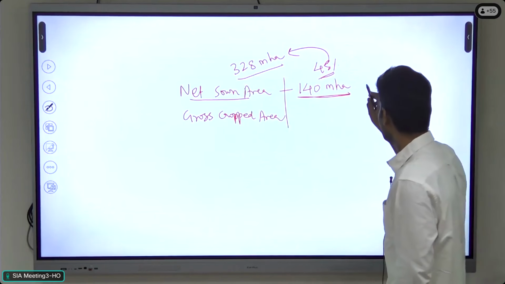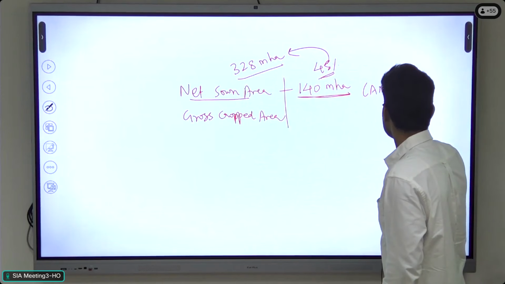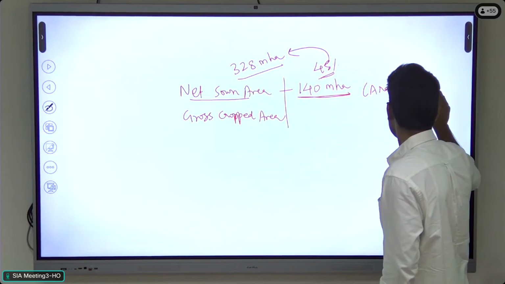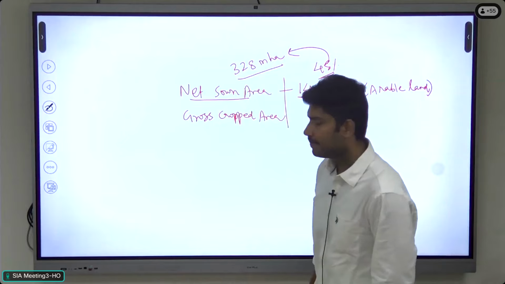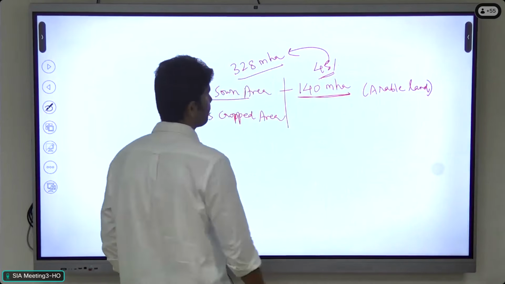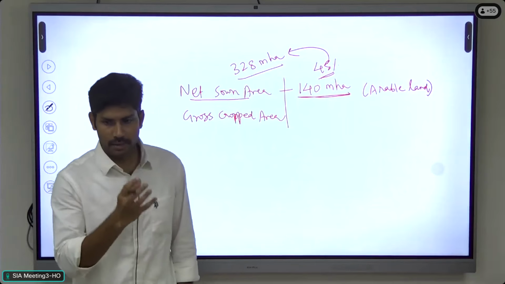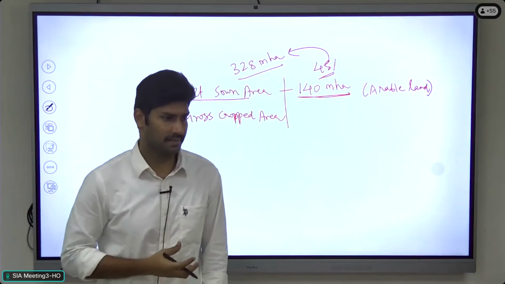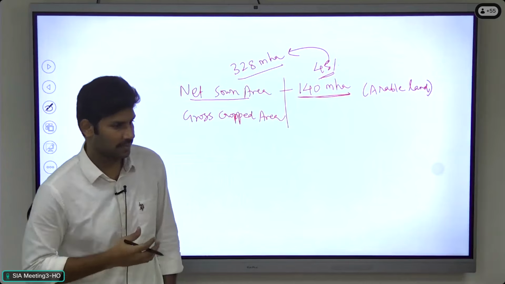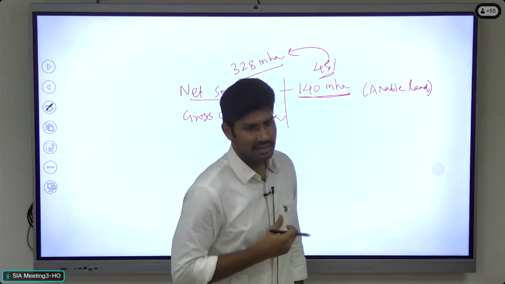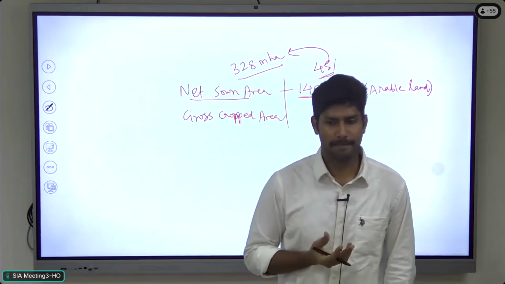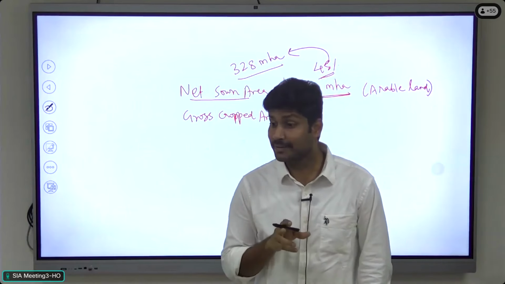So this is called arable land. Arable land means the land utilized for agriculture, cultivable land. Currently India has the world's largest arable land, not China.